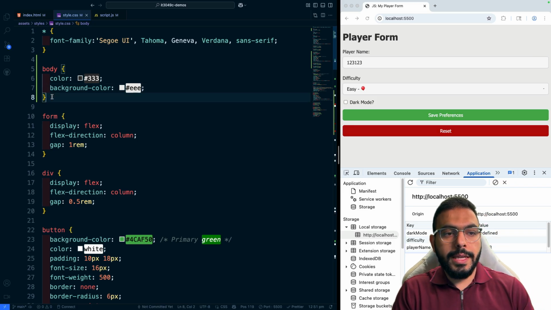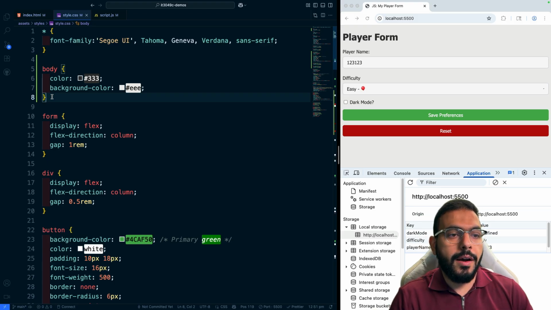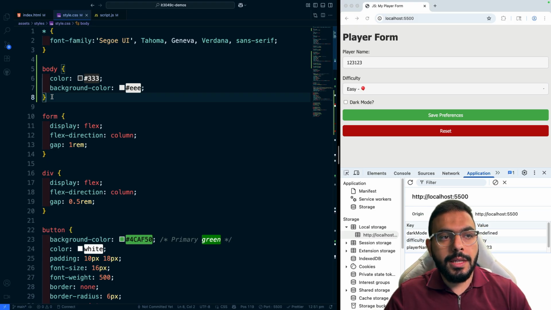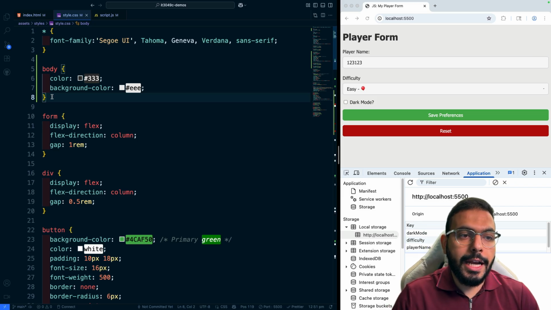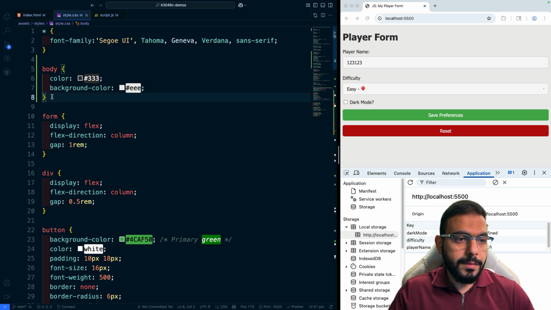Now, there are two ways that we can toggle the dark mode and light mode for our application. Either we use a data attribute, so we do data-theme, or we can have a class called dark mode that we would add onto the body tag itself. Let's do it with the data theme just so we can demonstrate that.